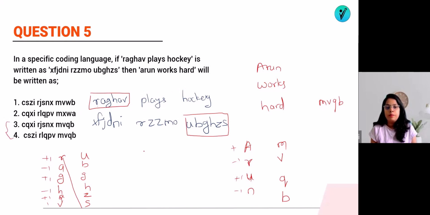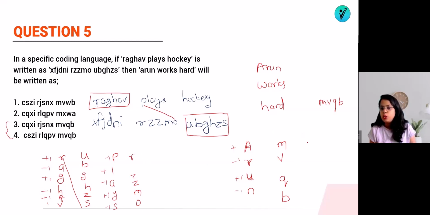Now let's see for the plates. For the plates, what are the codes? Let's see. Observe. You can see P -1 is O. L +1 is M. A minus 1 is Z, Y plus 1 is Z, S minus 1 is R. So the code is OMZZR.